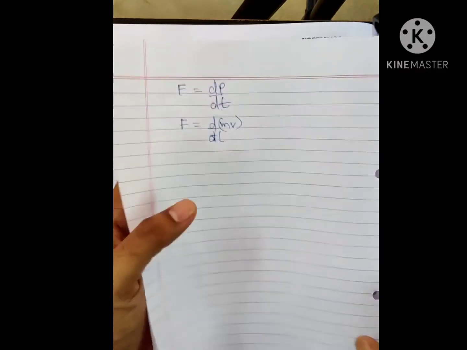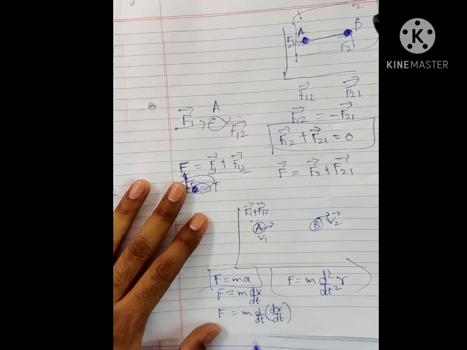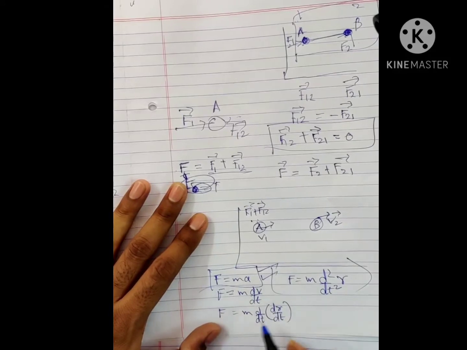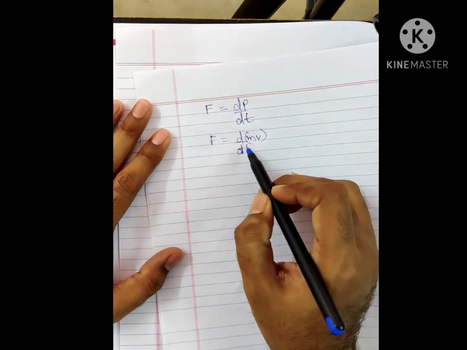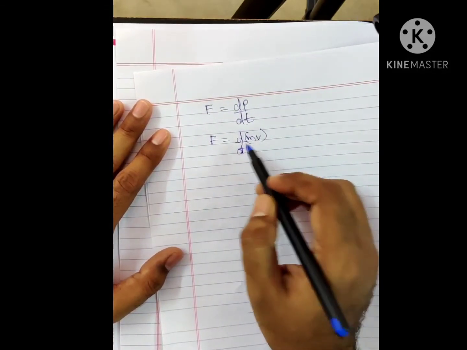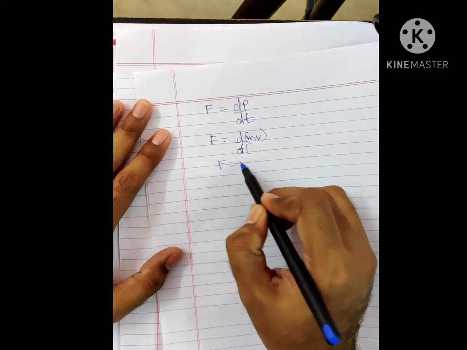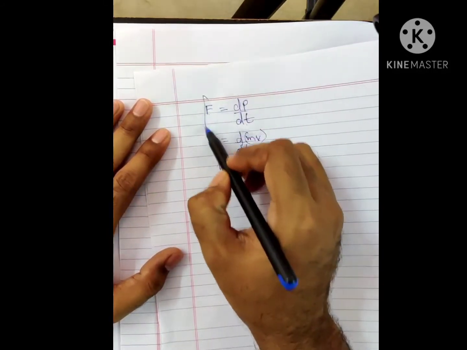I have shown you here, force equals ma, I have written. This equation we are getting from here. From here, the rate of change of momentum, you apply double differentiation, and this thing goes in the bracket, and dv by dt is what? F is equal to ma. Go backward or go forward, the result will be the same. So this equation they are using.